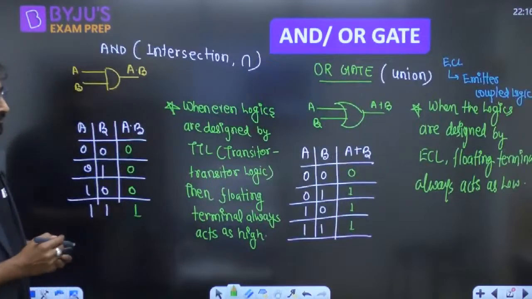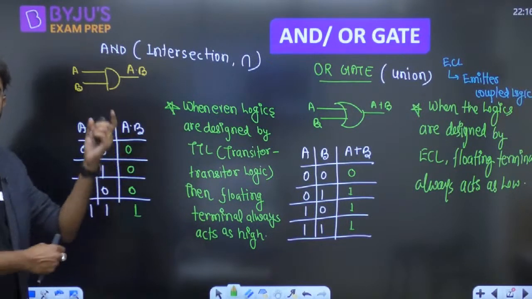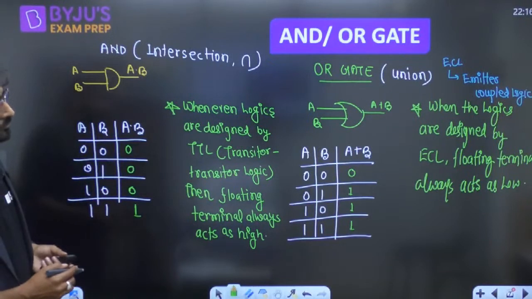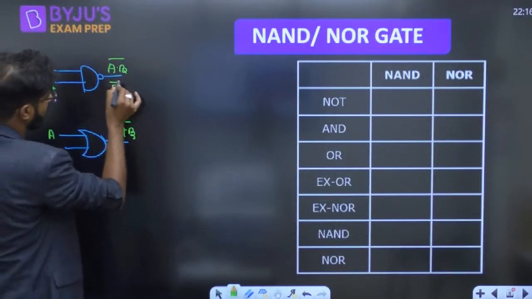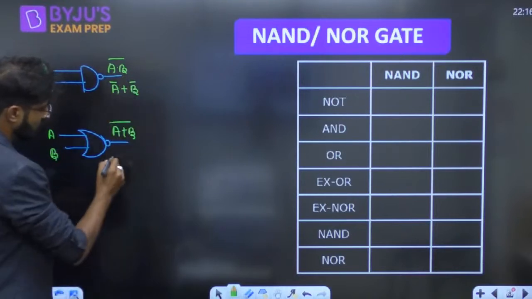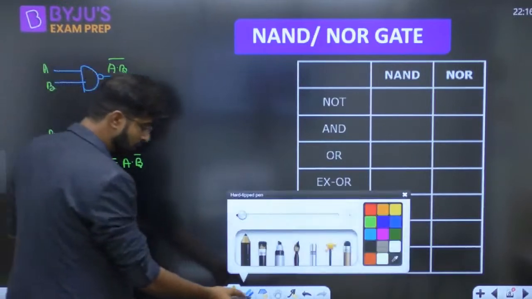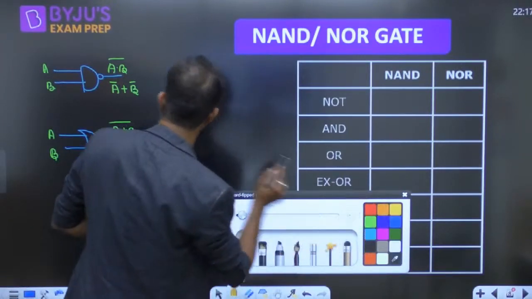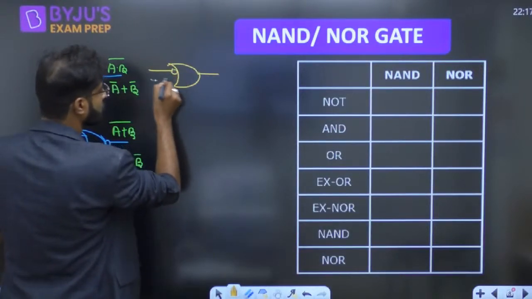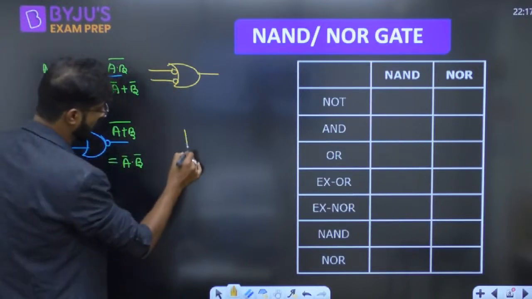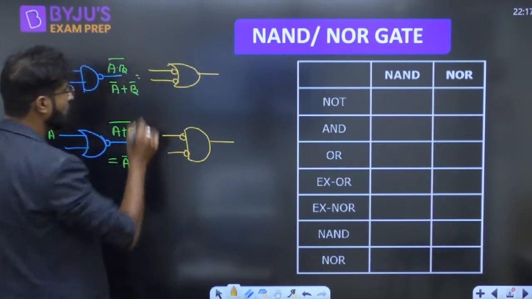Okay. Now, by De Morgan's law, you can break this and write A bar ORing B bar. In the same manner, you can write A bar dot B bar. This is by De Morgan's law. So everyone, we can make an alternate symbol for this also: NAND gate as bubbled OR, and NOR gate as bubbled AND. Both have the same meaning.